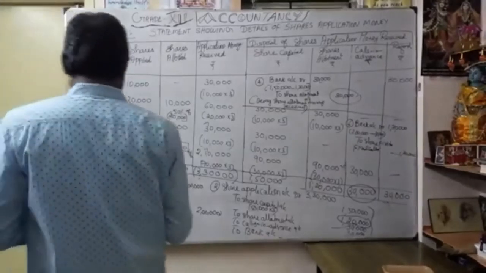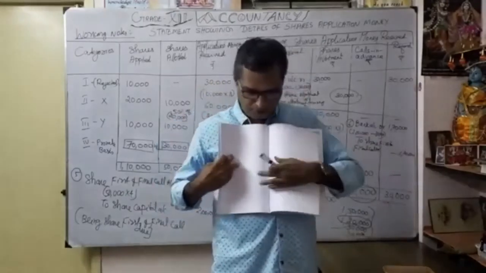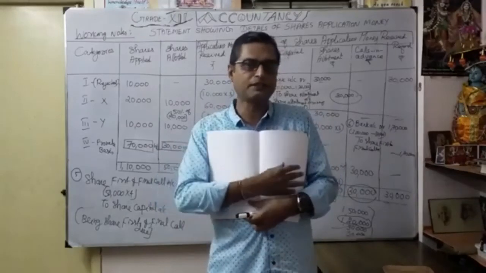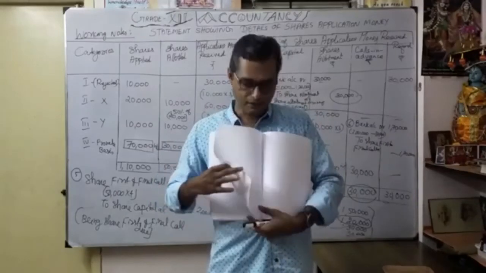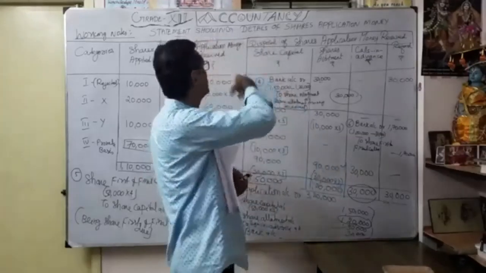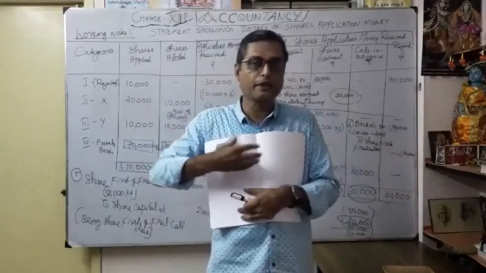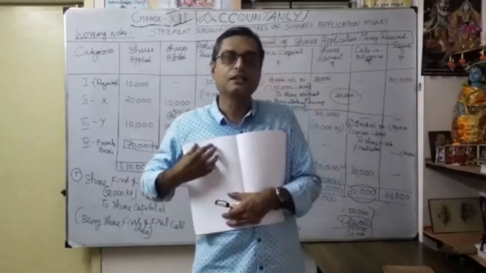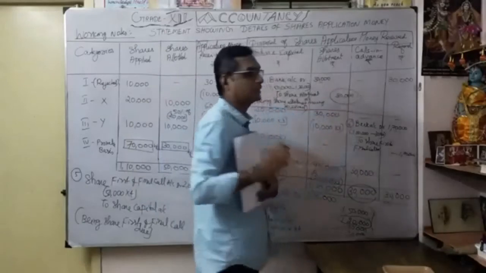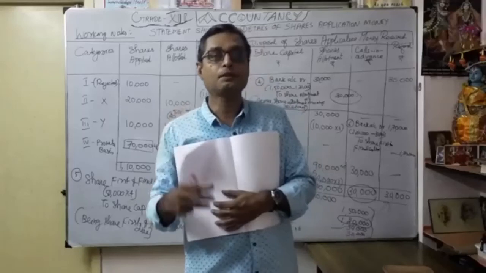Suppose this is the book. First you have to do the journal entries on the first pages. At least leave 2 pages. Then go to the next page. You have to utilize both sides for the statement. The main heading: statement showing details of share application money received. So you have to utilize both sides. You can use a pencil and scale and draw the lines very clearly. Then the currency value. That is why I am telling you everything; that's the correct way of completing the problem.